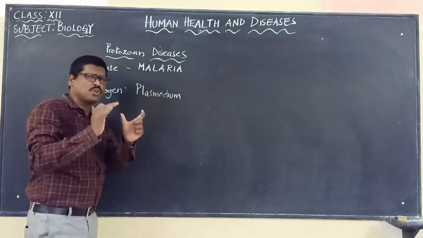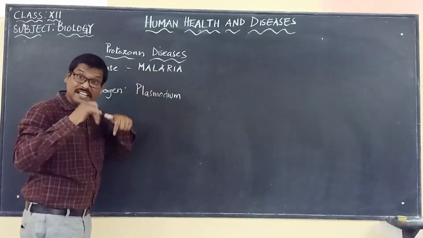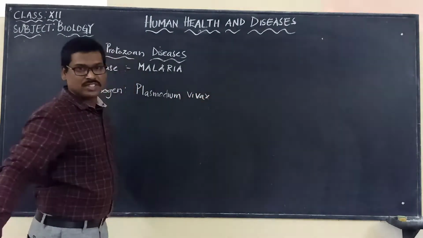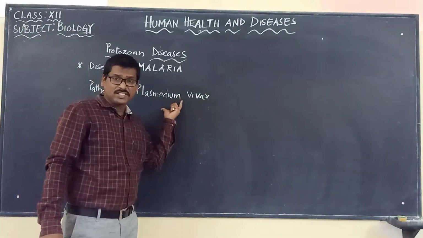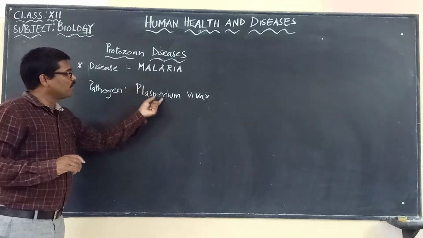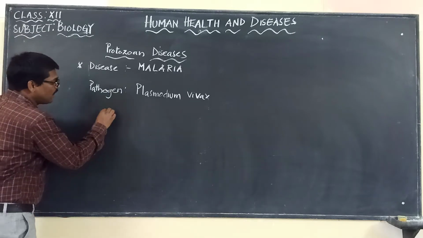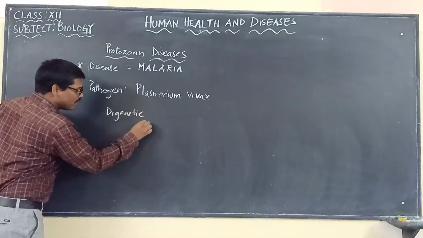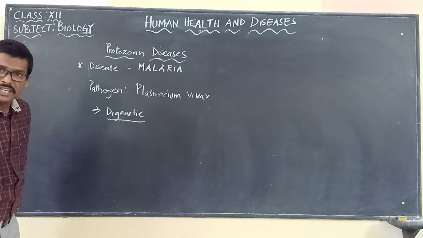But the most common plasmodium which causes malaria in India is Plasmodium vivax. Plasmodium vivax is the most common one causing malaria. And this Plasmodium vivax is called digenetic. In the previous videos we have seen what the word digenetic means. So what do you mean by the word digenetic?